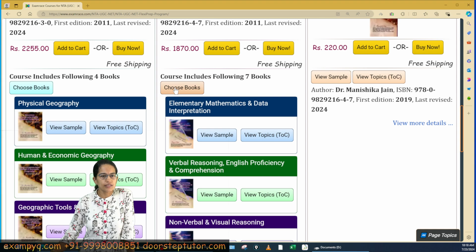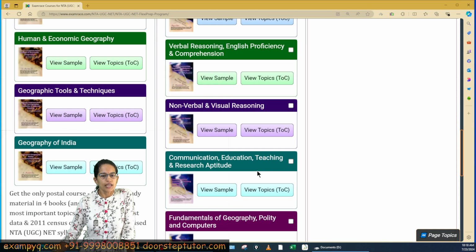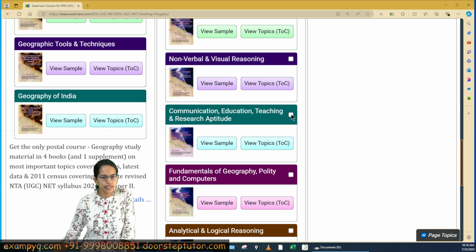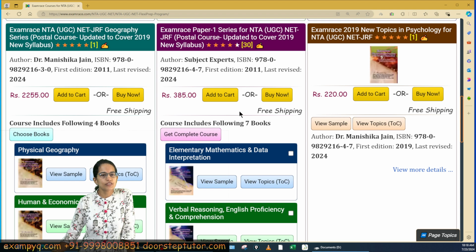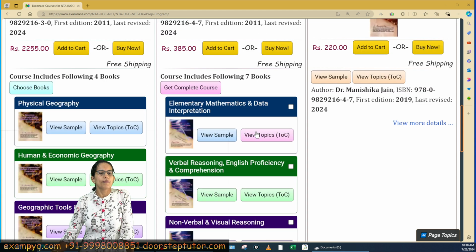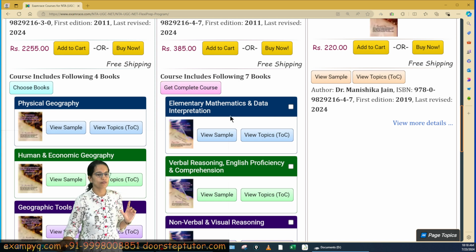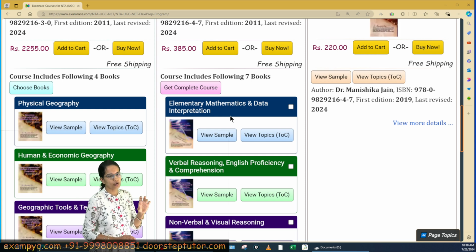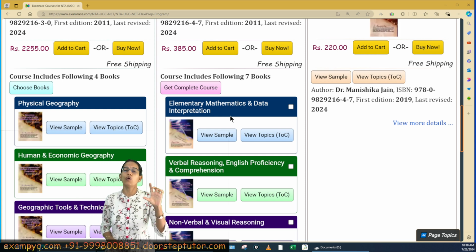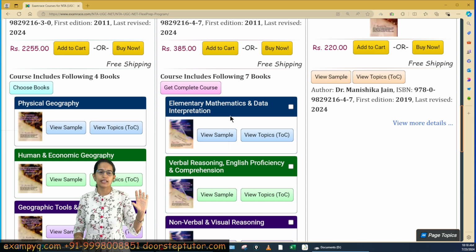You can simply click the choose book option here and select the book that you want. So let's say you select this book, and once you select it, you can simply add it to cart or proceed to checkout. But the idea is, it's not at all required that you get the complete course. If you are facing issues with specific topics, you must go only with those topics and get help only in those topics.